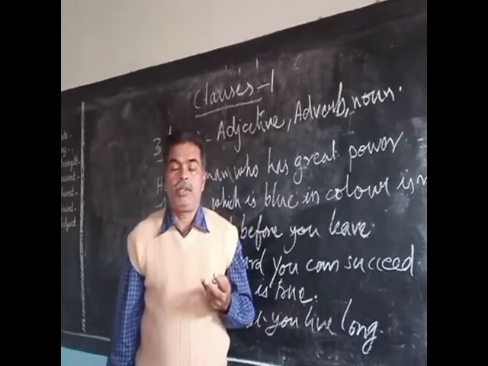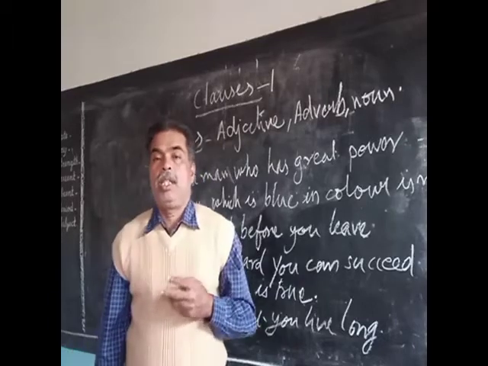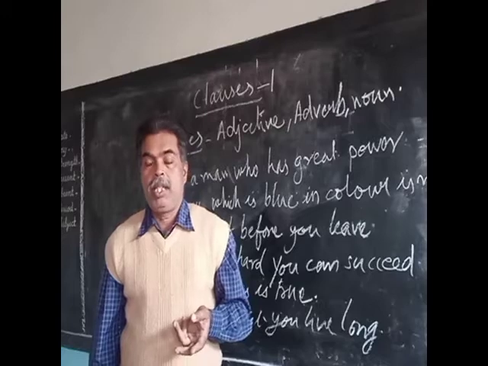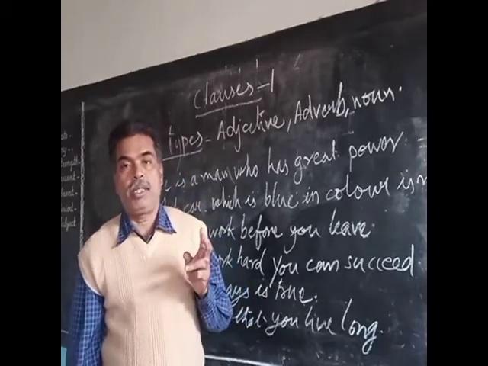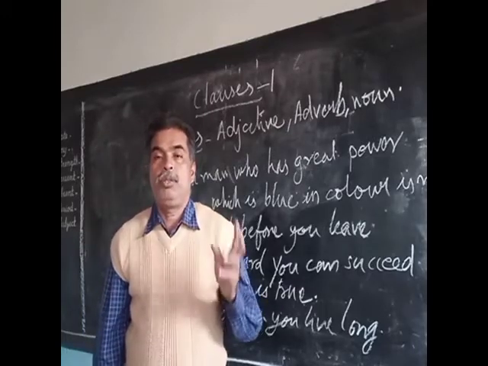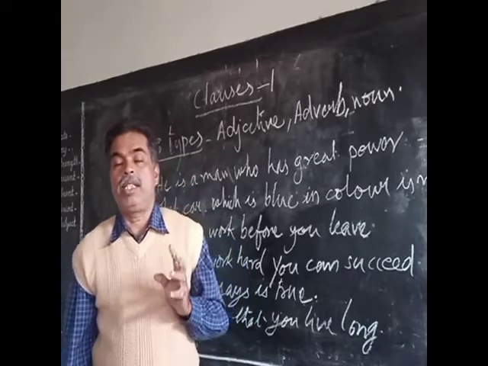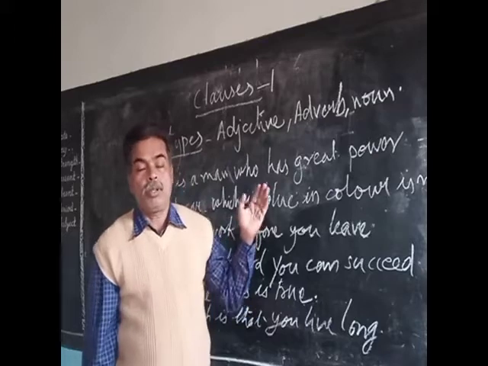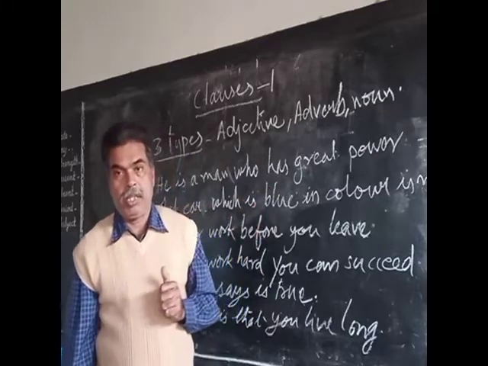If two coordinate clauses are used to make one sentence, that is a compound sentence. If one coordinate clause and one subordinate clause are used to make one sentence, that is a complex sentence.